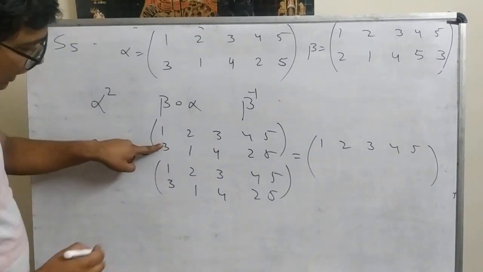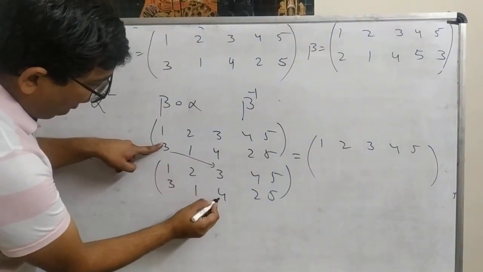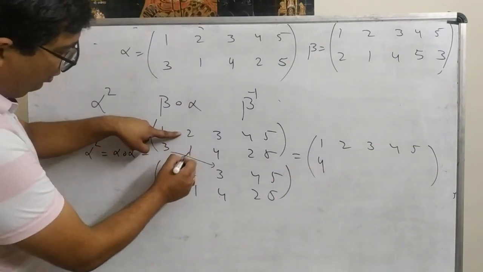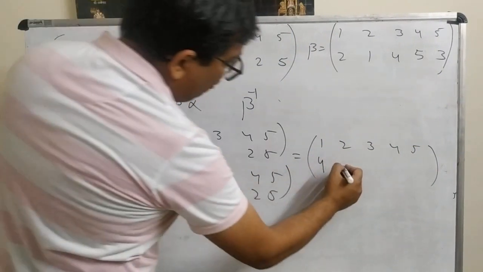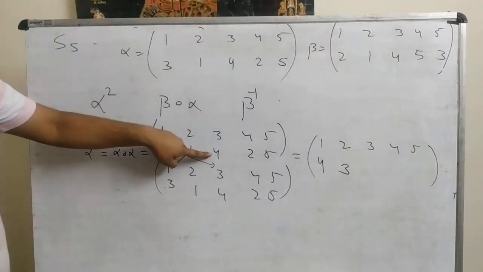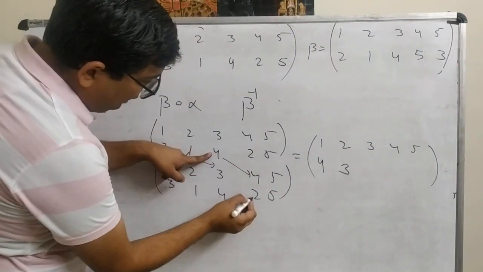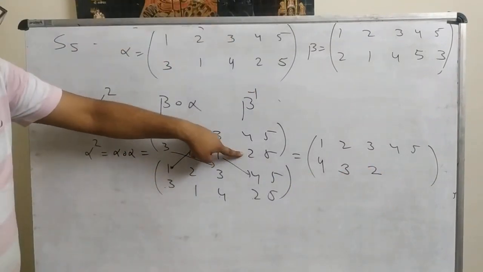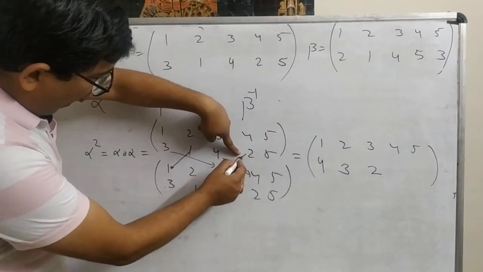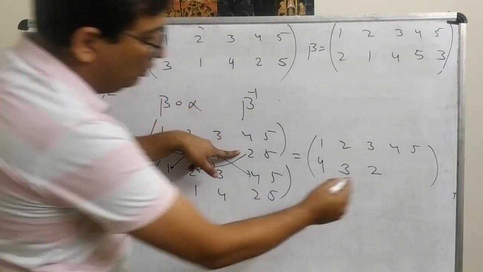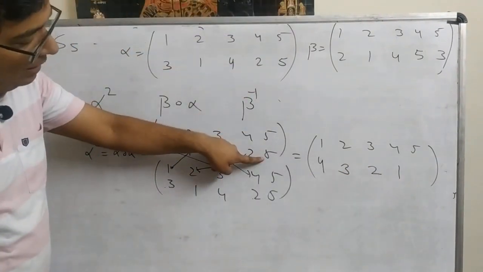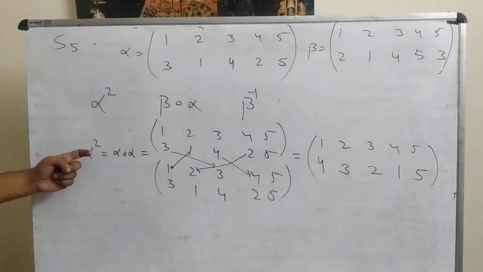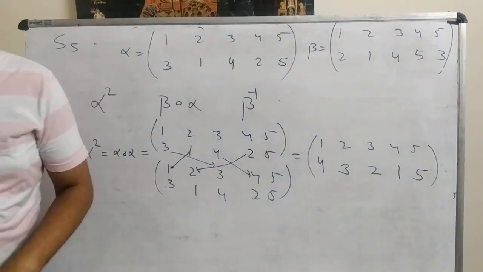Now 1 is mapped to 3, 3 is mapped to 4, so 1 is mapped to 4. 2 is mapped to 1, again 1 is mapped to 3, so it is mapped to 3. 3 is mapped to 4, 4 is mapped to 2, so it will be 2. Now 4 is mapped to 2 and 2 is mapped to 1, so it will be 1. Now 5 is mapped to 5, again 5 is mapped to 5. So this is the composition, alpha square.